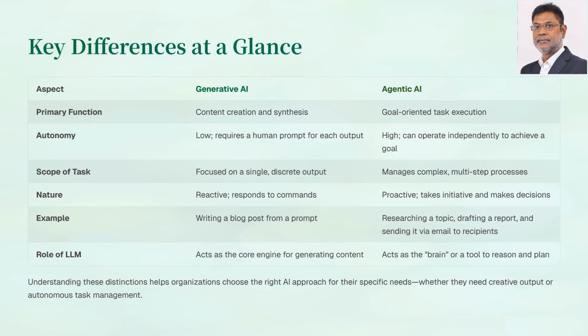Key differences: generative AI versus agentic AI. Generative AI reacts to prompts and creates single outputs like text or images. Agentic AI is goal-driven, working autonomously to plan and execute multi-step tasks. For example, generative AI can write a blog post, while agentic AI can research, draft, and even send the final report automatically.